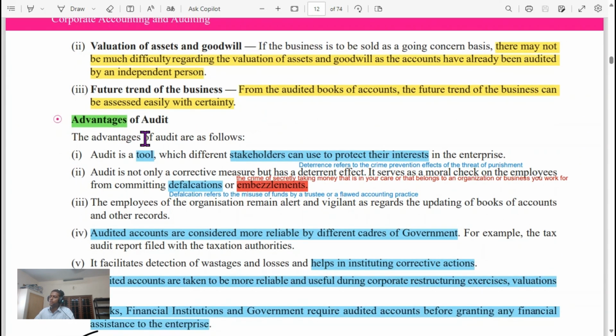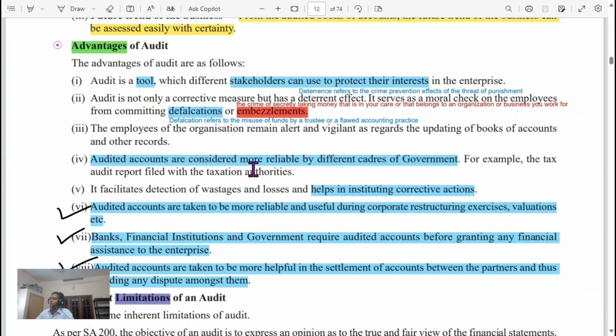Advantages of audit. Audit is a tool stakeholders can use to protect their interests. Audit is not only a corrective measure but has a deterrent effect. Deterrence refers to the crime prevention effect of a threat of punishment. It serves as a moral check on the employees from committing defalcations or embezzlements. Defalcation refers to the misuse of funds by a trustee or a flawed accounting practice. Embezzlement means the crime of secretly taking money that is in your care that belongs to an organization or business you work for. By conducting audit, it serves as a moral check on the employees from committing defalcations or embezzlements.